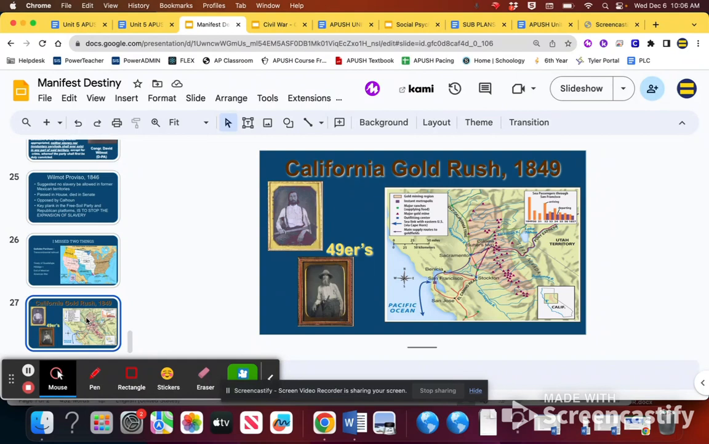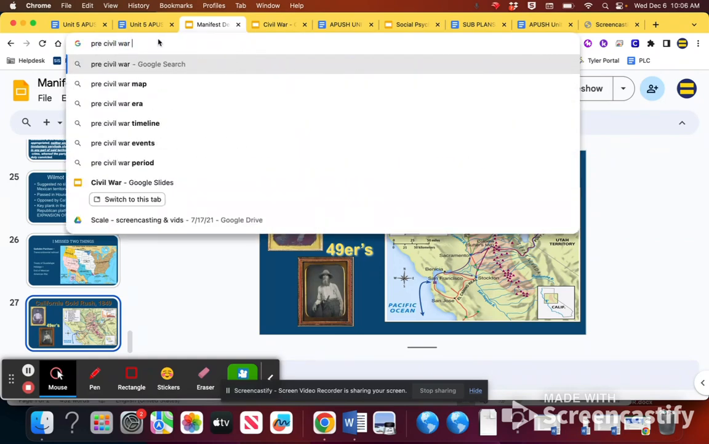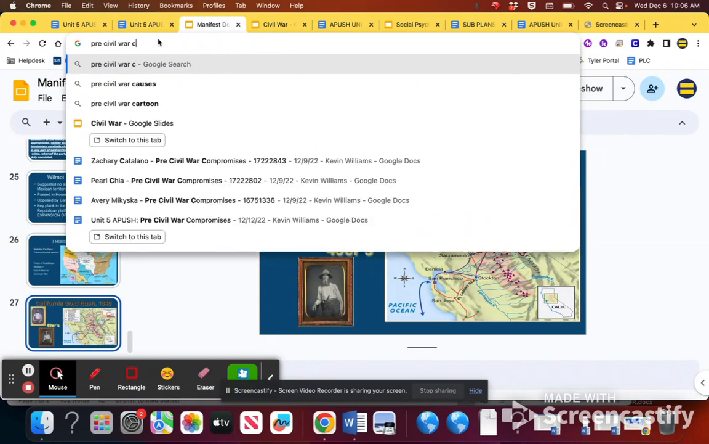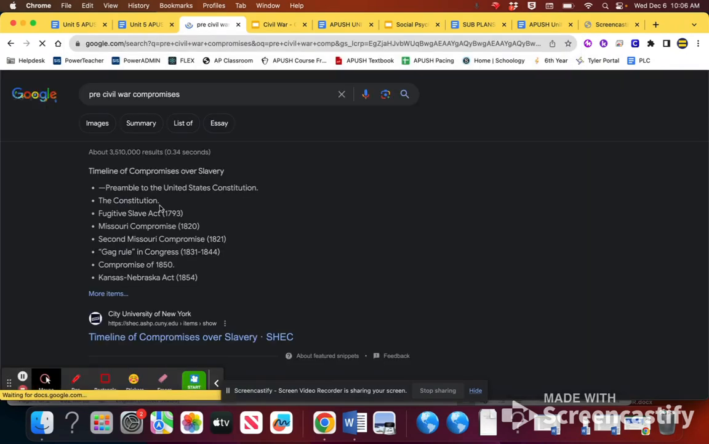The only other thing that comes up here is the California Gold Rush. Basically, once gold is discovered in California, the movement westward increases dramatically. So that's the Mexican-American War and your causes for it and its effects, but also how the U.S. acquires land. We also looked at pre-Civil War compromises, which I'll pull up really quick for you here.